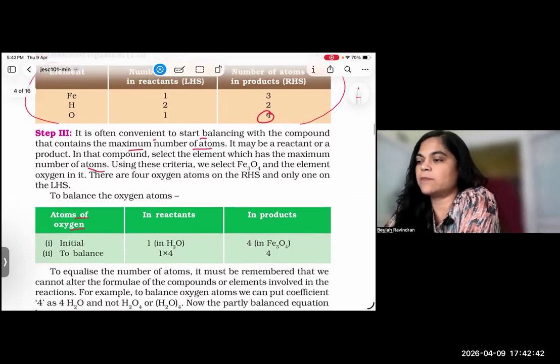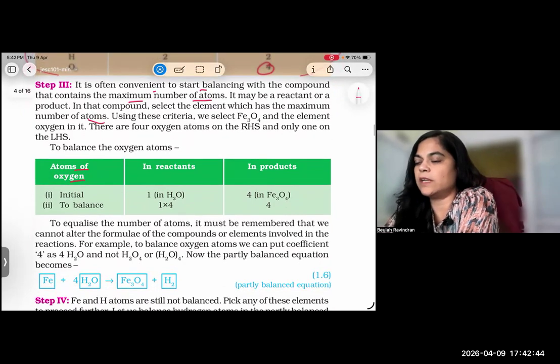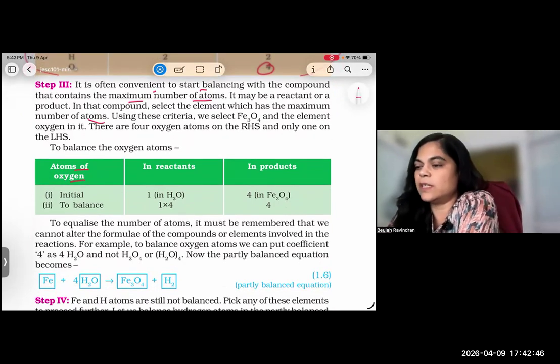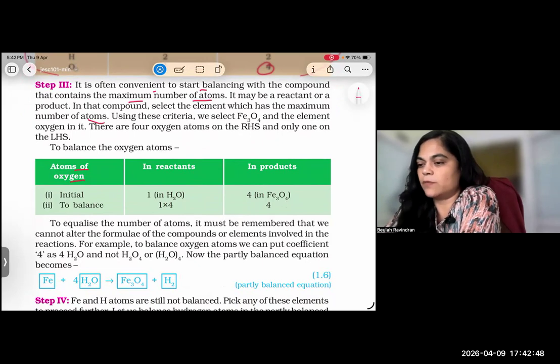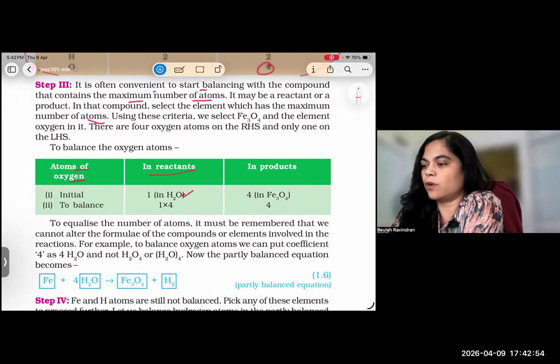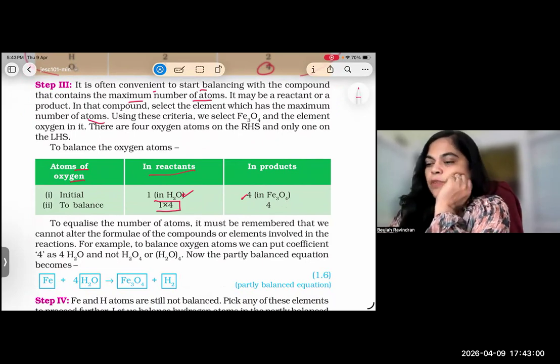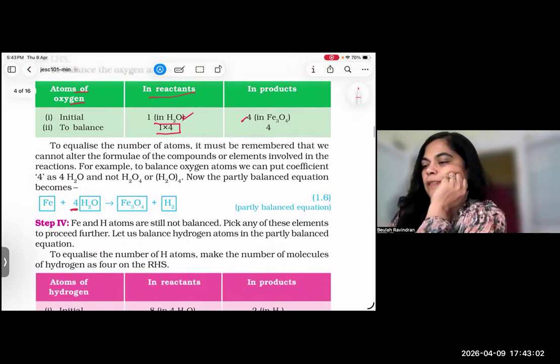Using this criterion, we select Fe3O4 and the element oxygen in it. There are 4 oxygen atoms on the RHS and only 1 on the LHS. So to balance: in the reactants, only 1 oxygen; in the product, it is 4. So you have to balance 1 into 4 here. So put 4 before.